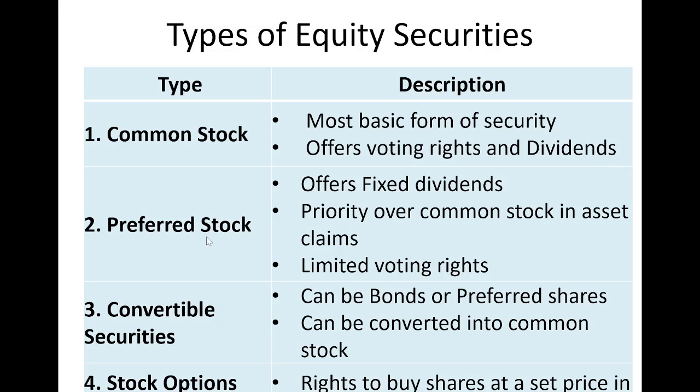The second one is preferred stock. The meaning itself says you have some preference over the common stockholders. It offers fixed dividends irrespective of the company's earnings, whether they earn profits or losses, you are going to receive the fixed dividend. Then priority over common stock in asset claims.